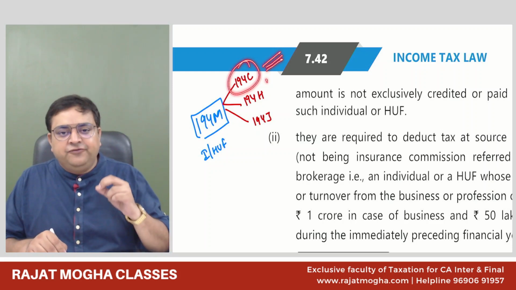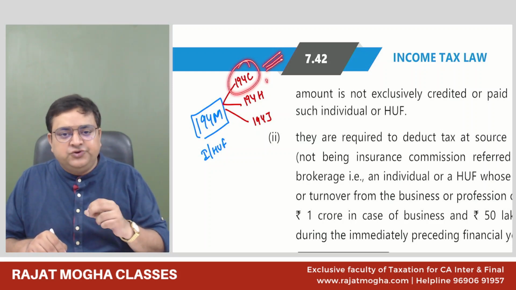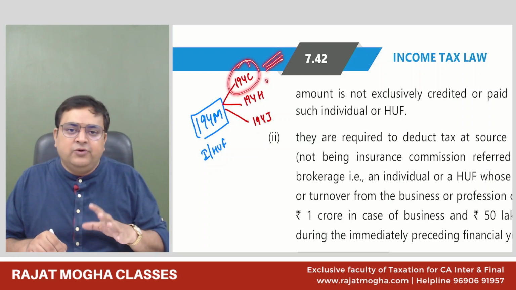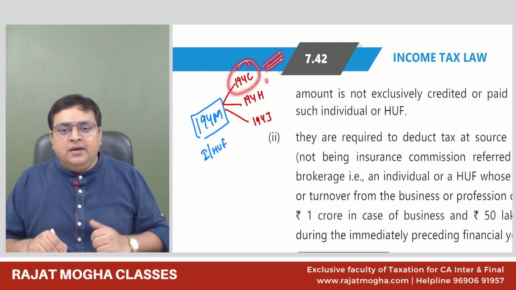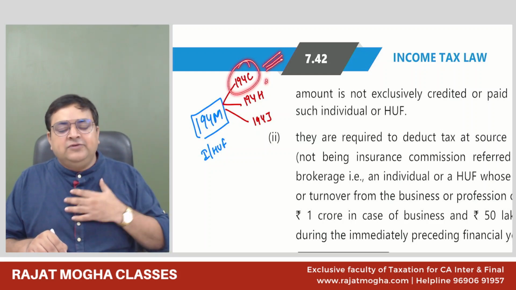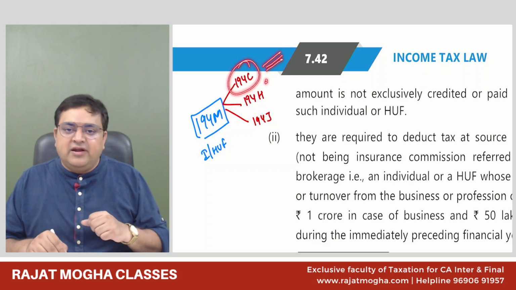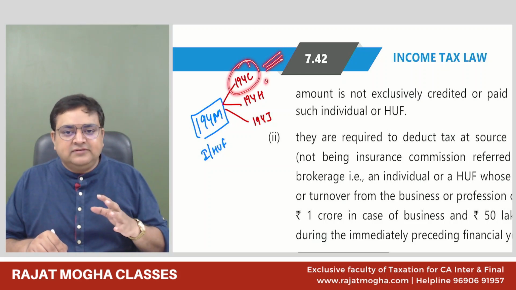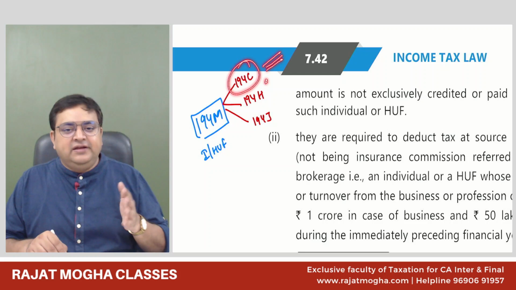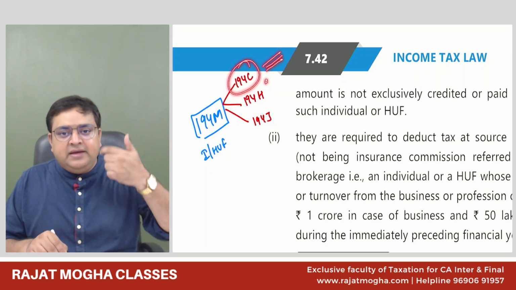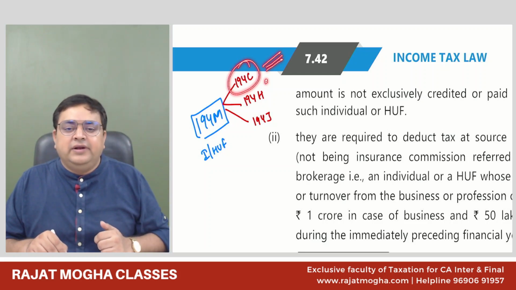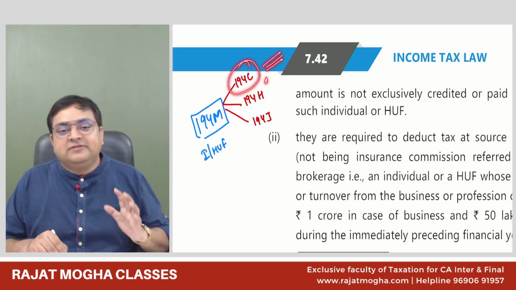Second thing, if you are an individual or HUF and your turnover is more than 1 crore, then only you are eligible over here. But let's say my turnover of the last year is not exceeding 1 crore. I am also carrying on business, and I am paying an amount, let's say for my business and even for my personal thing.